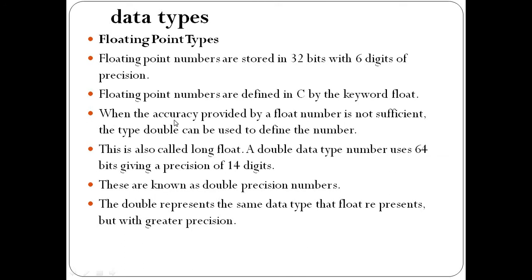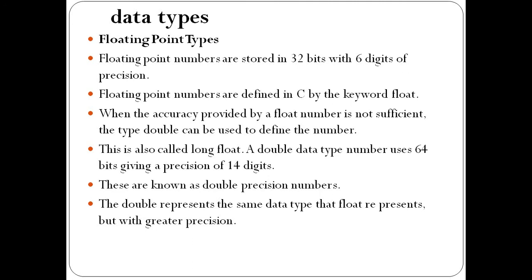When the accuracy provided by the float number is not sufficient, we can use one more type along with float, which is double. Double is also used to define numbers. This is also called long float. A double data type number uses 64 bits and gives a precision of 14 digits. Double is also one of the data types in C, and double and float have the same task.